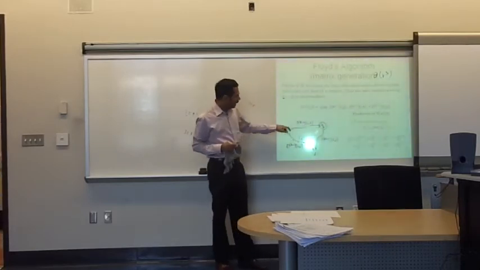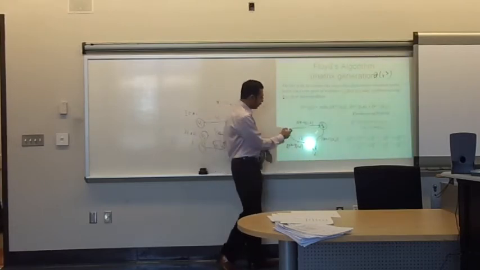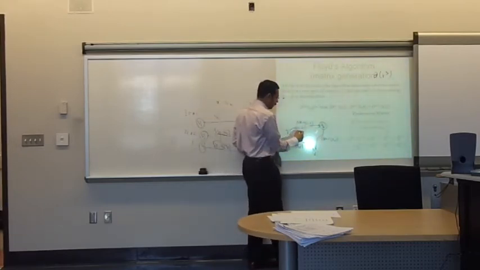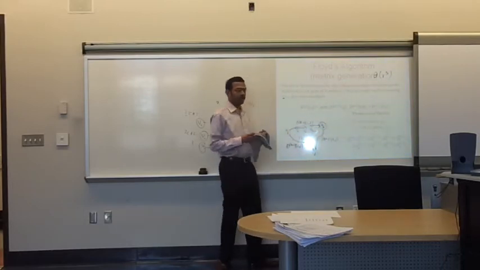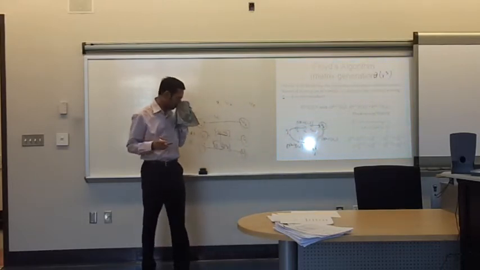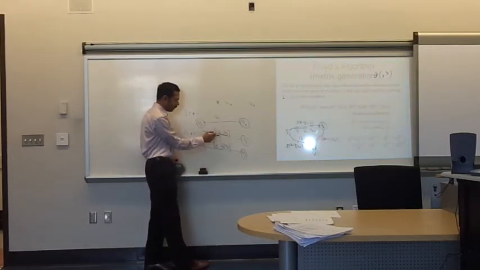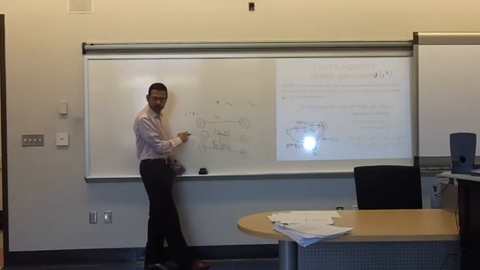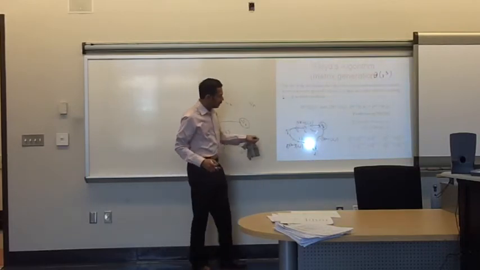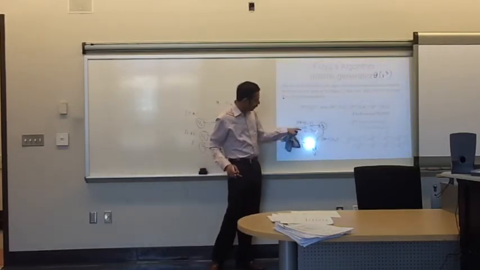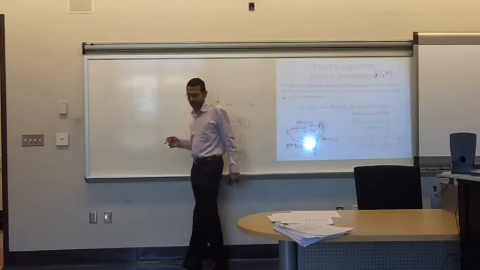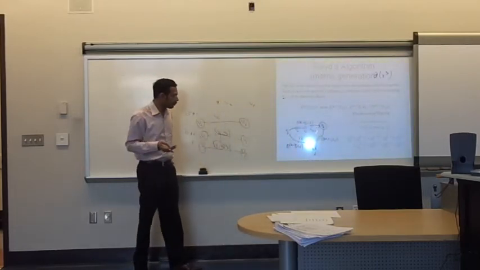And what does it mean? Again, k minus 1th iteration means all these intermediate vertices can be only V2, V1 up to Vk minus 1. They cannot be more than Vk minus 1 because that's what we are doing, right? In each iteration, the intermediate vertices can be only up to that iteration number. So in the k minus 1th iteration, all the possible intermediate vertices can be only up to V1, V2 up to Vk minus 1, a subset of them.